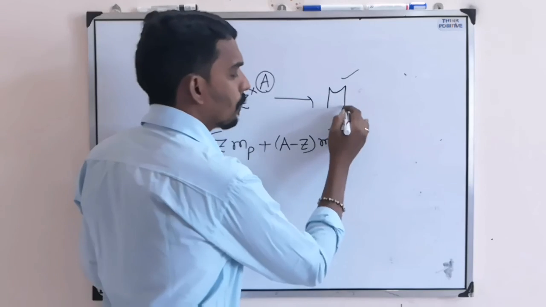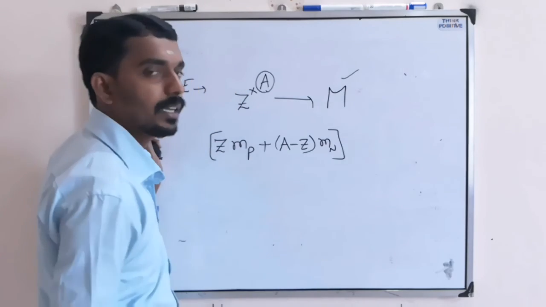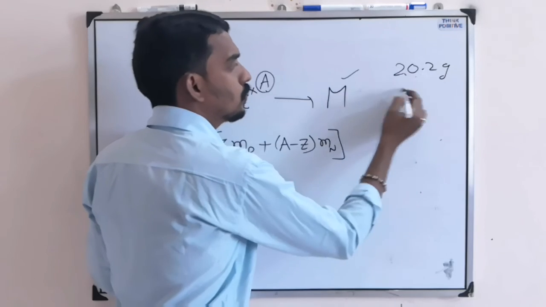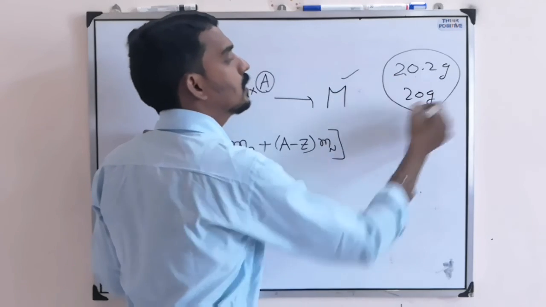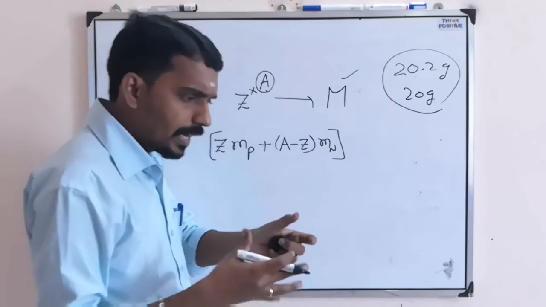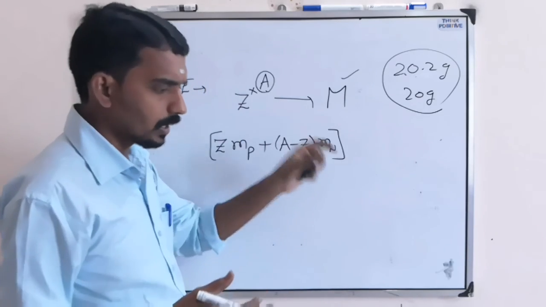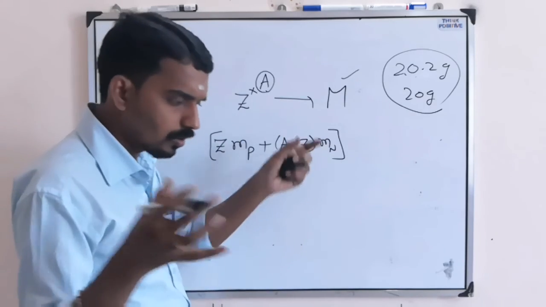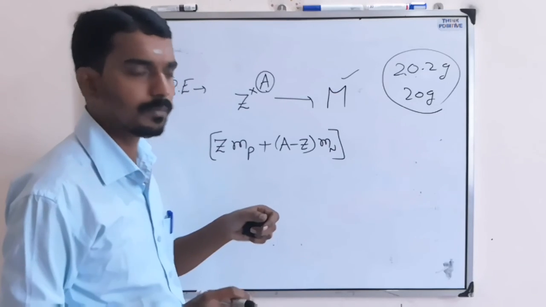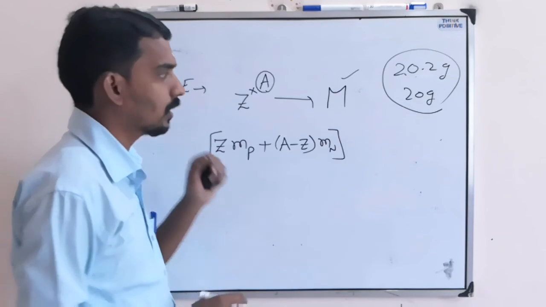But when you compare with this one, this is slightly greater. Suppose this is 20.2 gram, this will come to some 20 grams. So there is always a slight difference. But these many are combining together, like 1 kg, 1 kg, 2 kg, 3 kg, all combined, the result should be 2 plus 1 plus 2 plus 3, like that it should come. But here it is not coming like that.